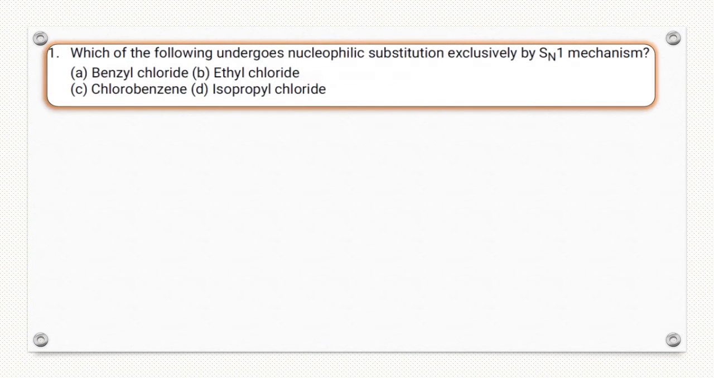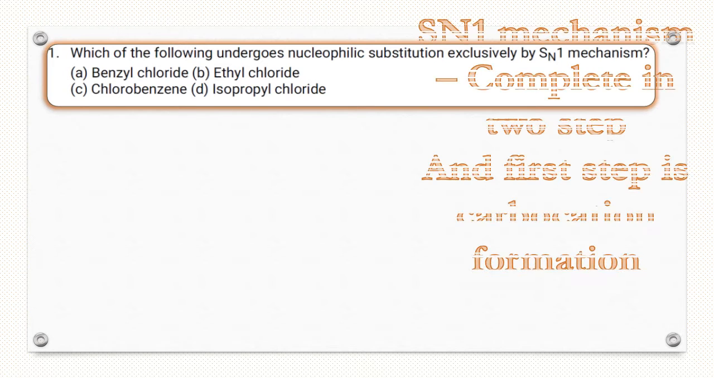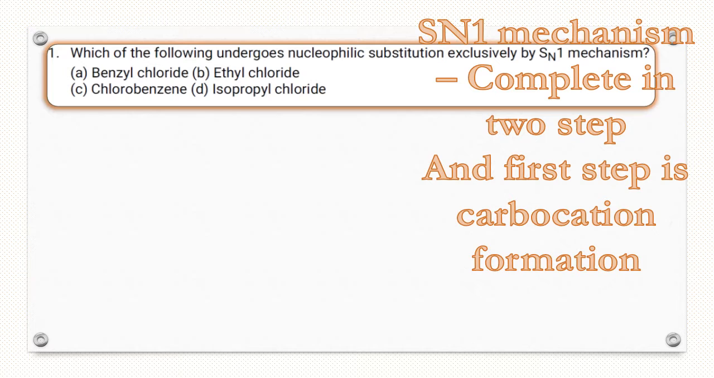First question. Which of the following undergoes nucleophilic substitution exclusively by SN1 mechanism? First, students, you all have to know what the SN1 mechanism is. SN1 is unimolecular nucleophilic substitution. In the SN1 mechanism, it completes in two steps. In the first step, carbocation is formed. First step is carbocation formation.